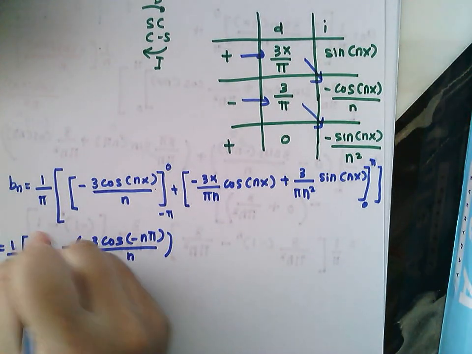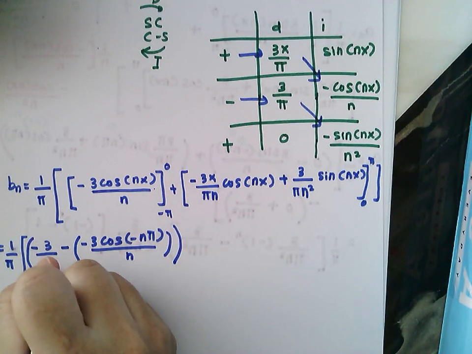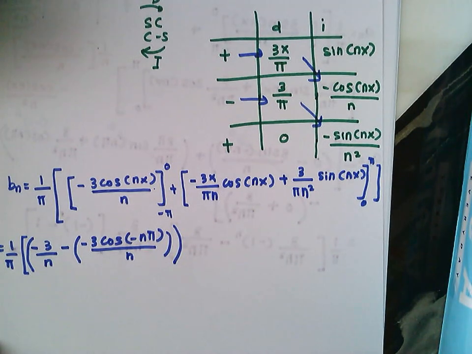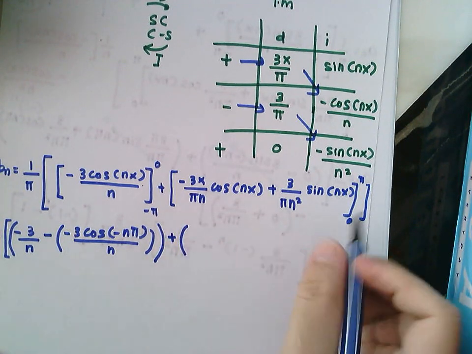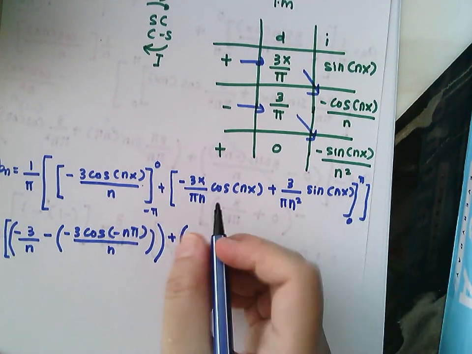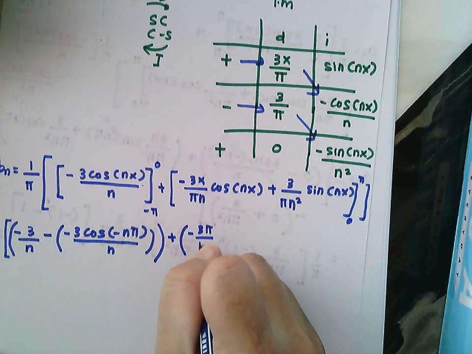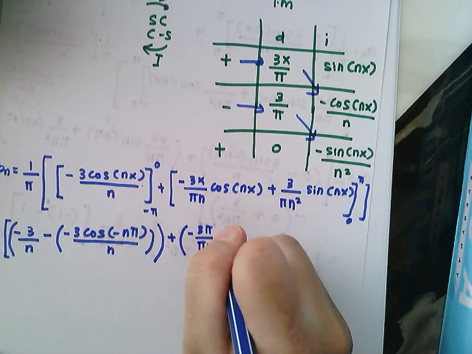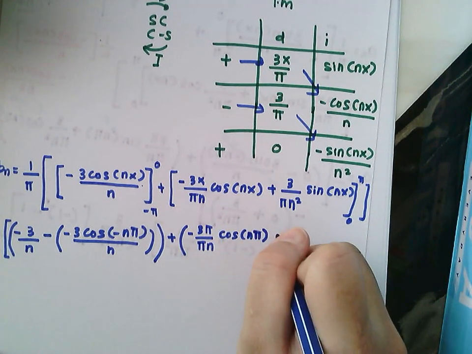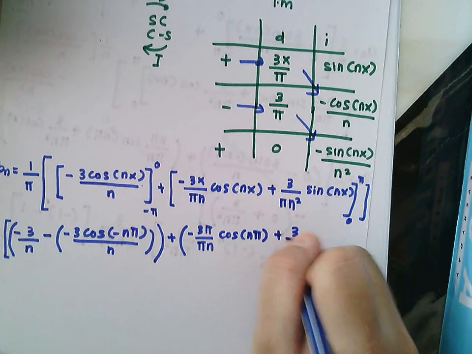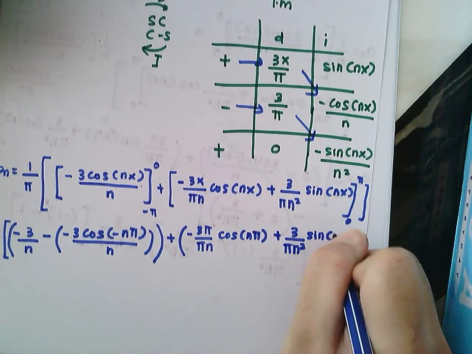So this is your first function. Upper limit minus lower limit. For the second function here, your upper limit will be pi. So you will have negative 3 pi over pi n cos n pi plus 3 over pi n squared sine n pi.